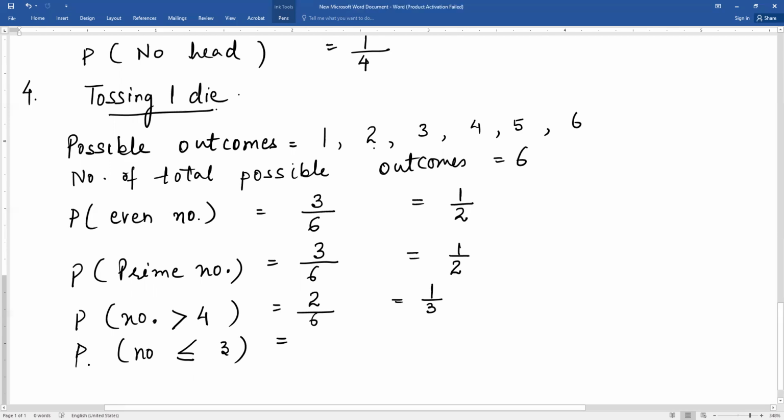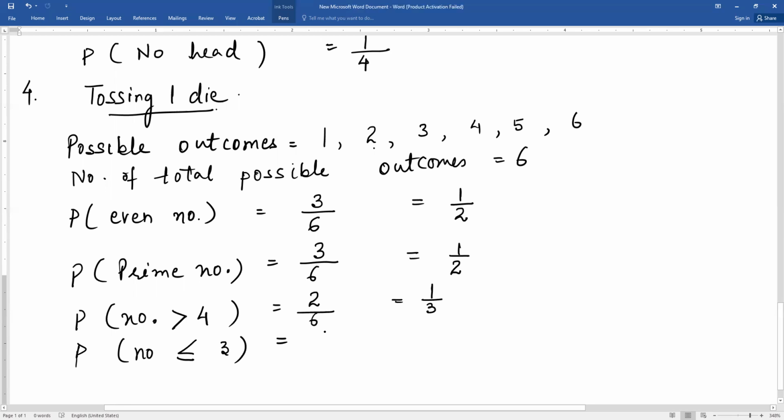Then you can maybe be asked to find the probability of a number less than or equal to 3. Less than or equal to 3 means less than and also equal to. So 1, 2 and 3. 3 will also be included. So the possible outcomes favorable to this event are 1, 2 and 3.